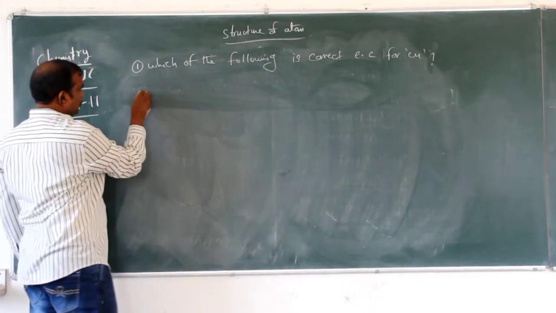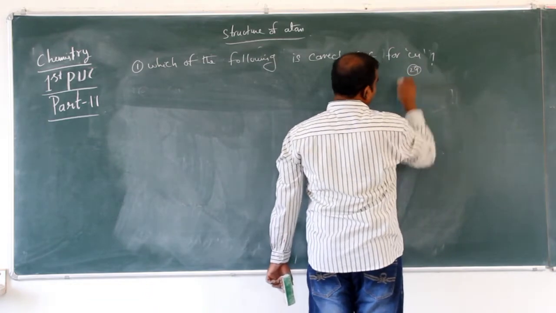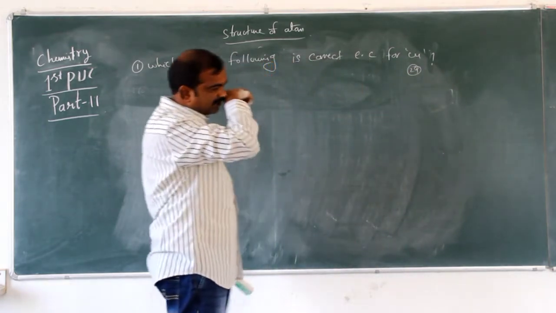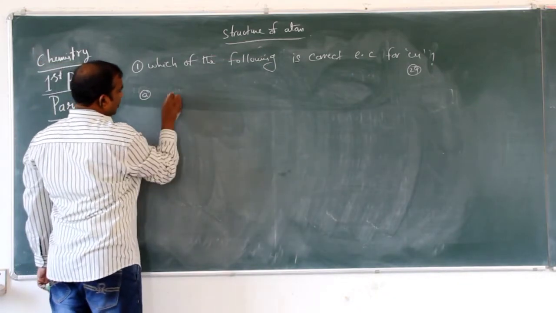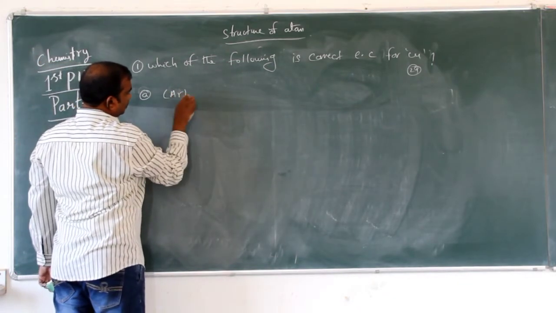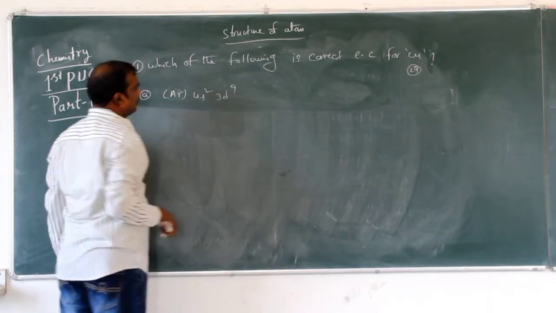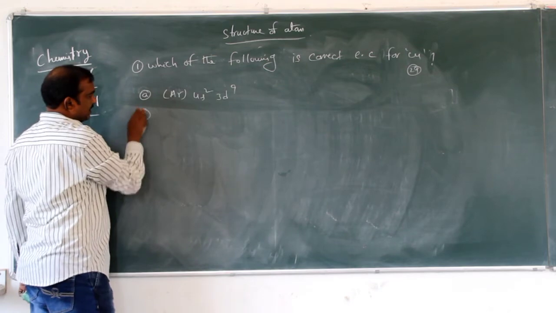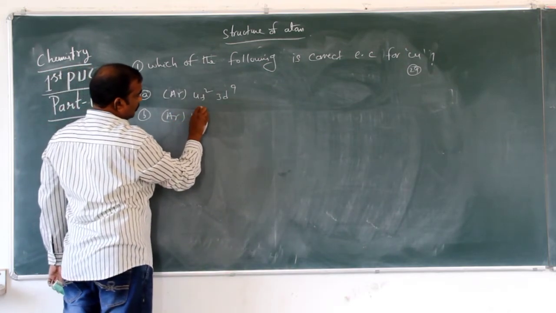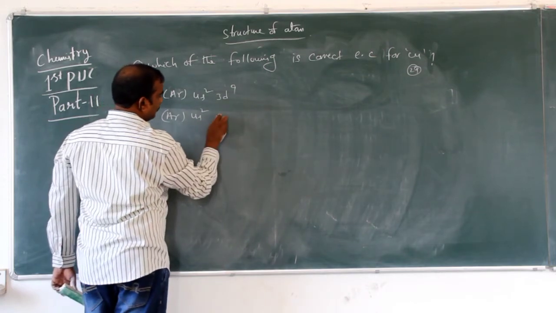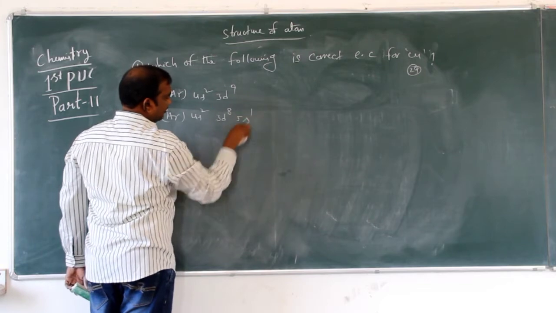Copper's atomic number is 29. Options: first option, argon 4s2 3d9. Second option, argon 4s2 3d8 5s1.